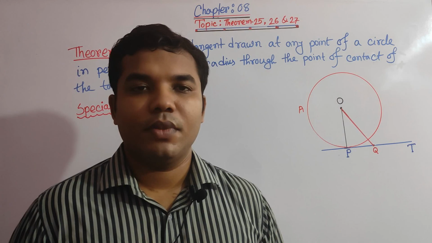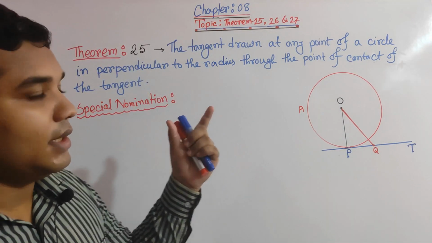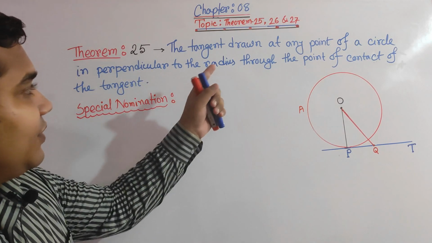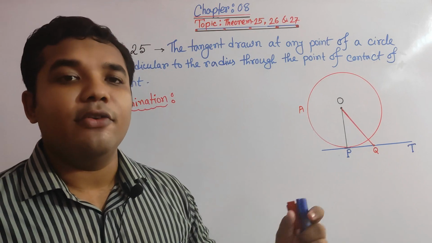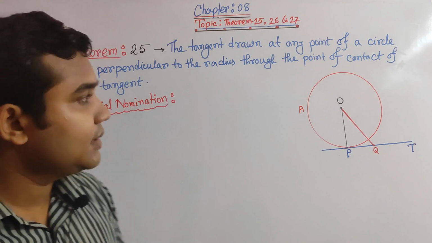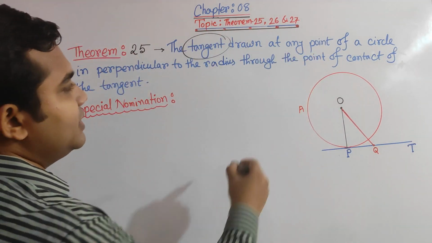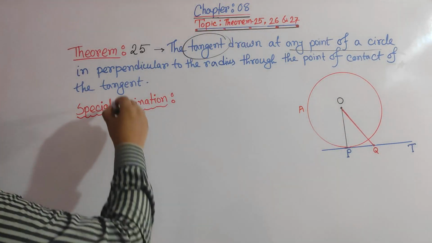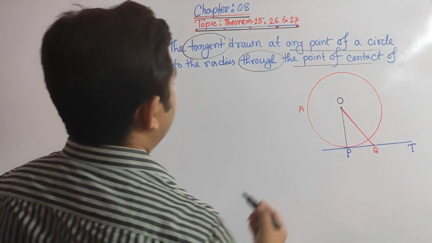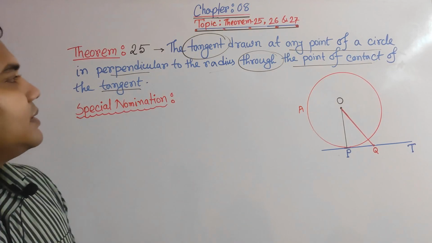Okay, dear students, so let's have a look at what actually is in our content. Our today's content is theorem 25, 26 and 27, and the first theorem is 25, and the statement of the theorem says the tangent drawn at any point of a circle is perpendicular to the radius through the point of contact of the tangent.